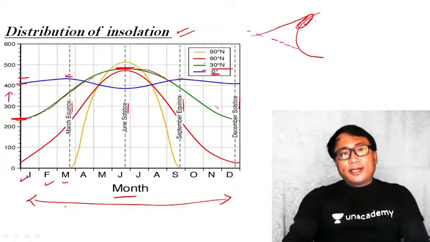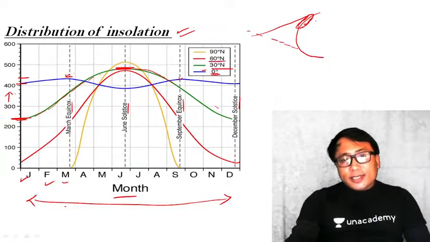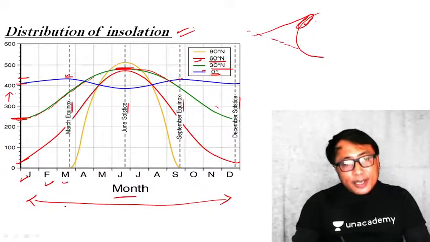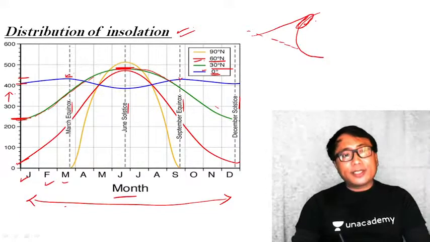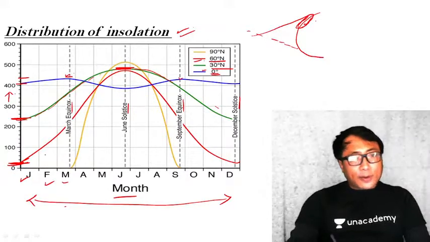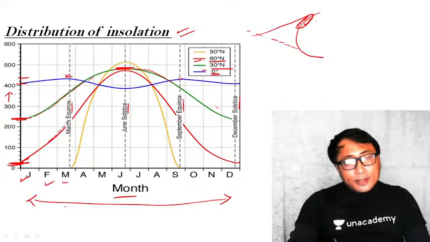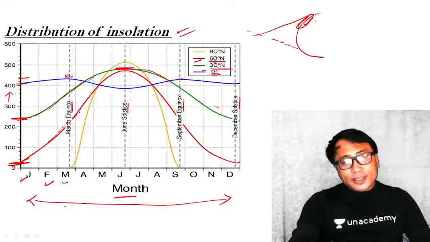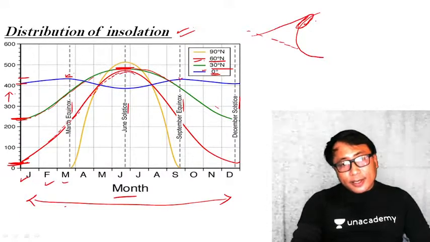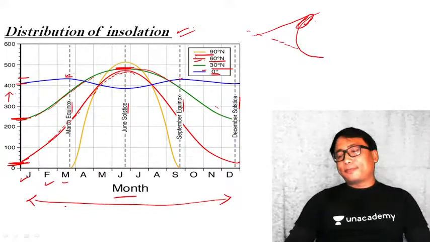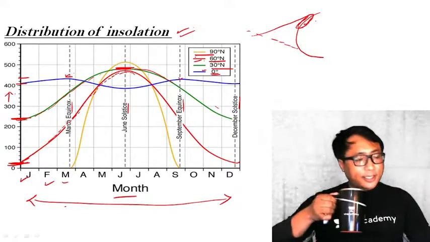Clear? Let us go to the next, that is 60 degrees north. Okay, now this one you see here. Here the intensity of insolation is again very less. It is almost near to 0. Now this will also go, and when the sun comes to the northern hemisphere, it will also increase its intensity, but it is below this one. Okay, you see here, and again it will come down like this. Now let us go right to the polar location, that is 90 degrees north.